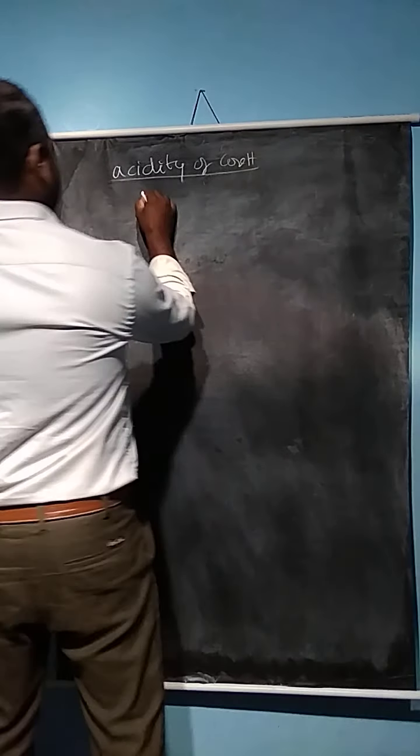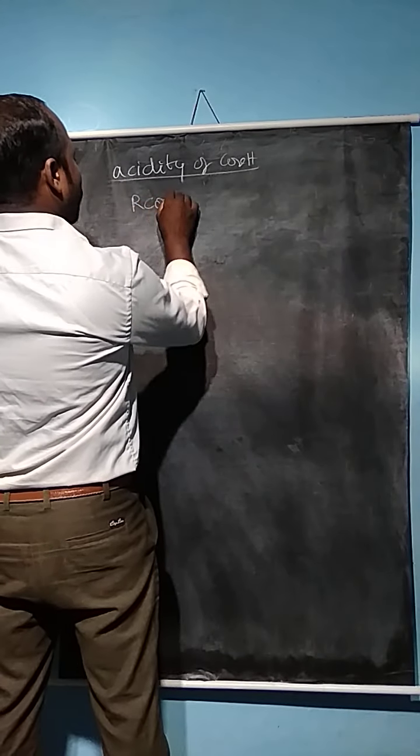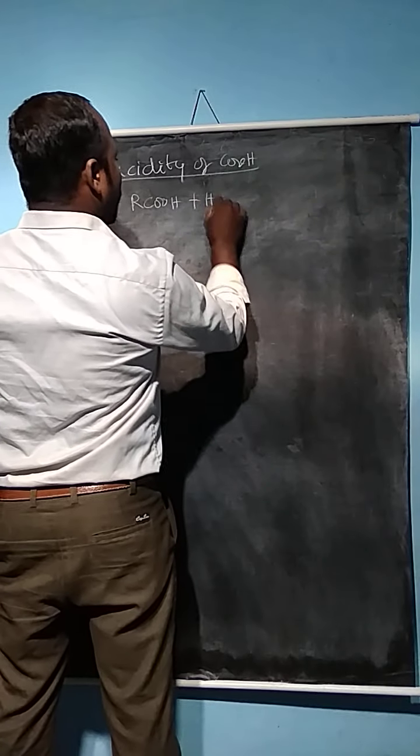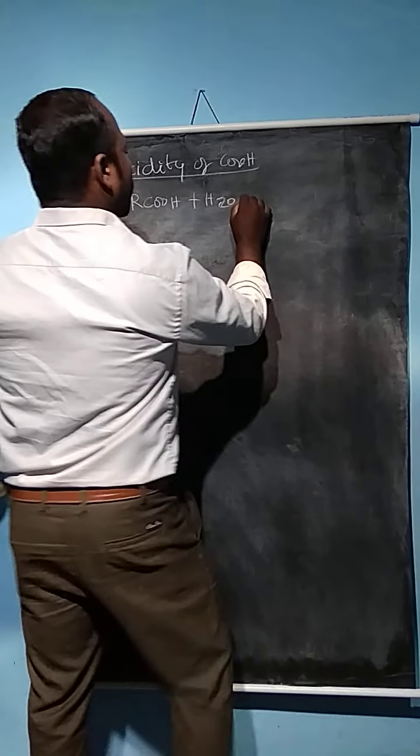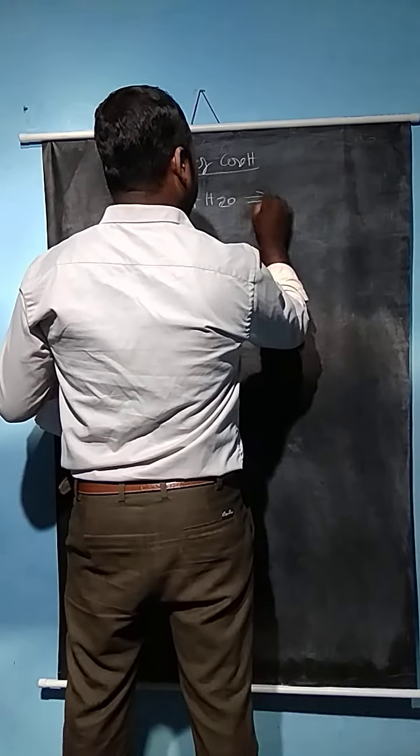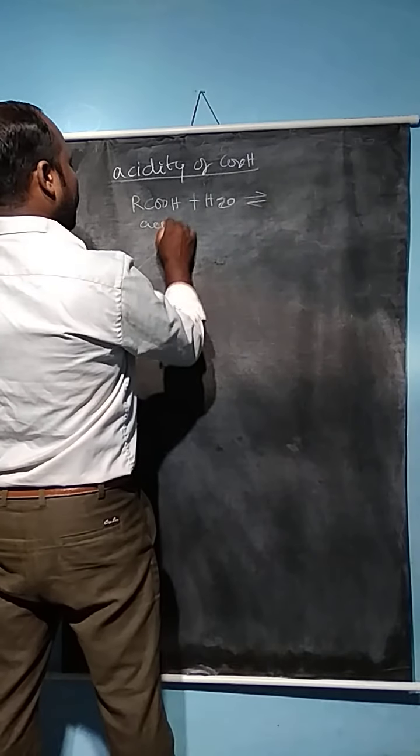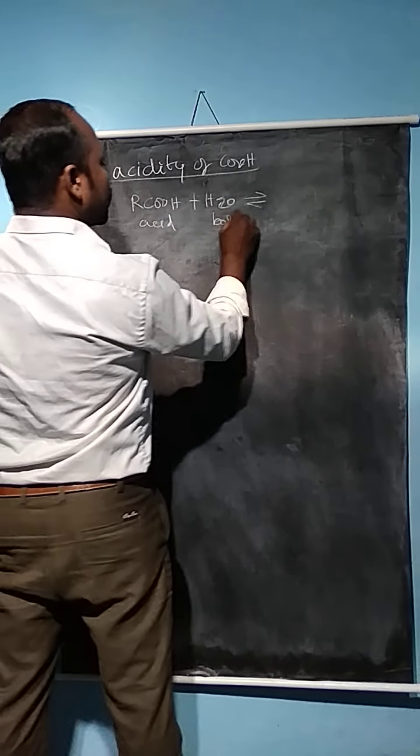So when the carboxylic acid group is dissolved in water, in the equilibrium reaction, this is the acid and this is the base.